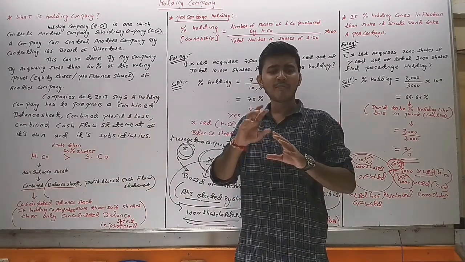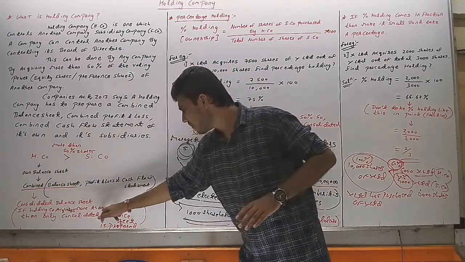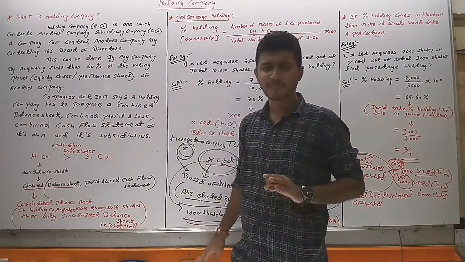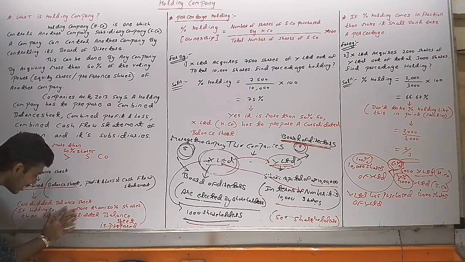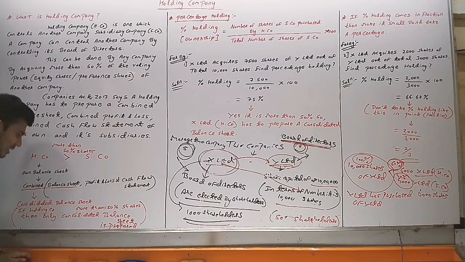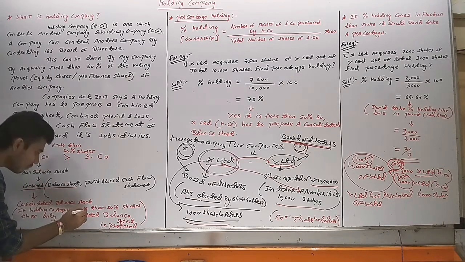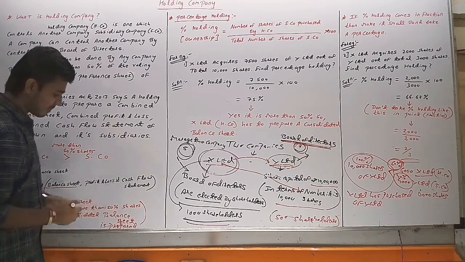When will the holding company prepare the consolidated balance sheet? If the holding company acquires more than 50% shares, then only the consolidated balance sheet is prepared.